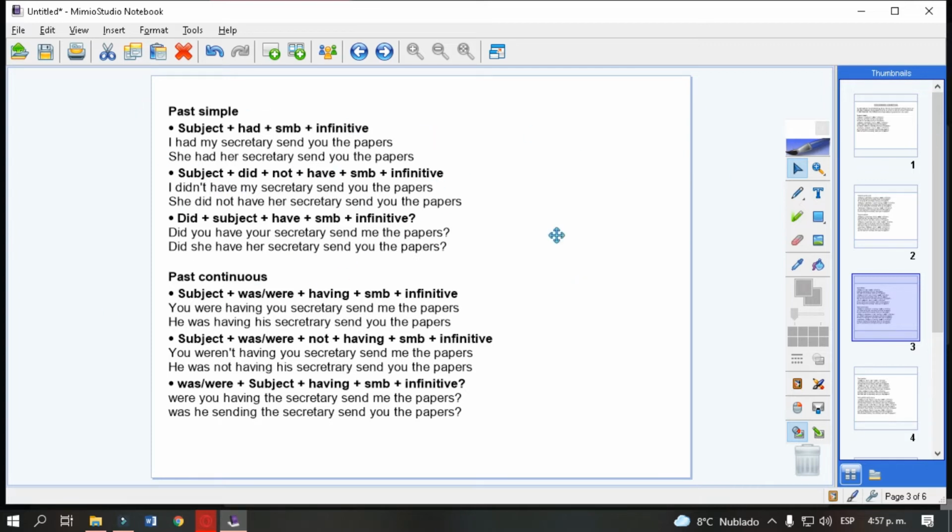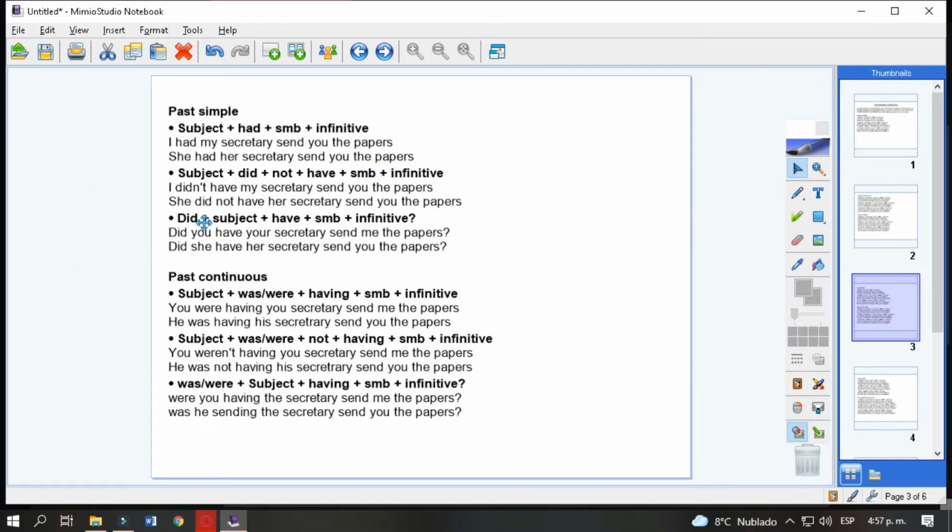For negative, we need subject plus did plus not plus have, because the past tense is indeed did, then somebody and the action in infinitive. I didn't have my secretary send you the papers. She didn't or did not have her secretary send you the papers.